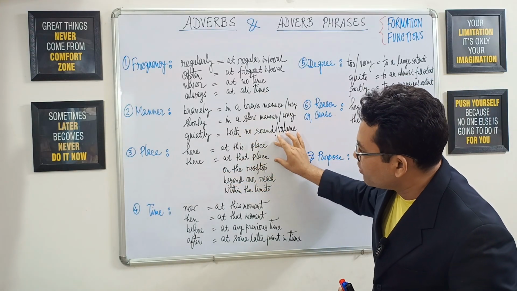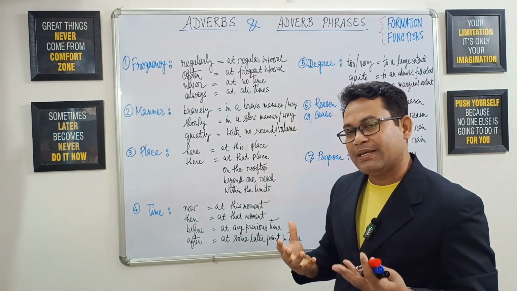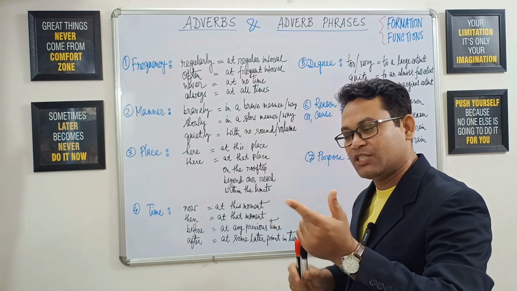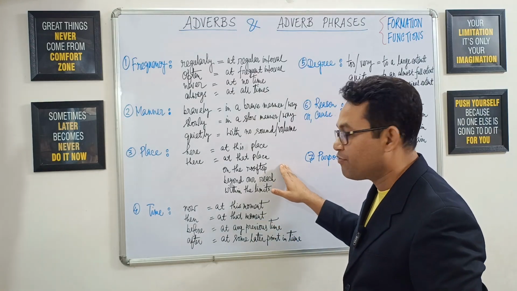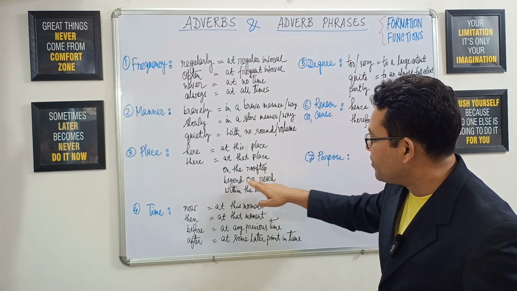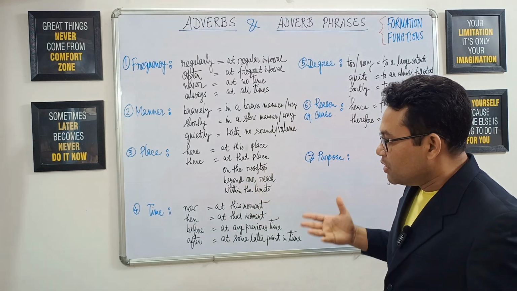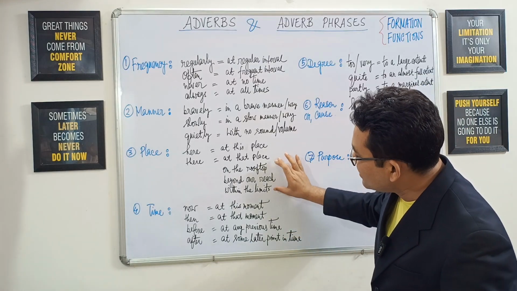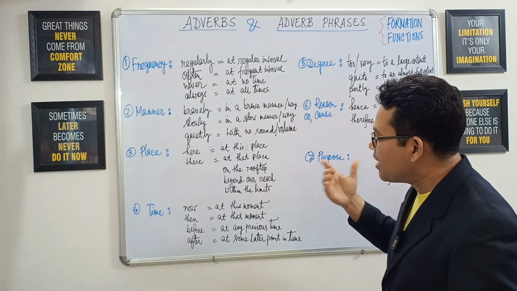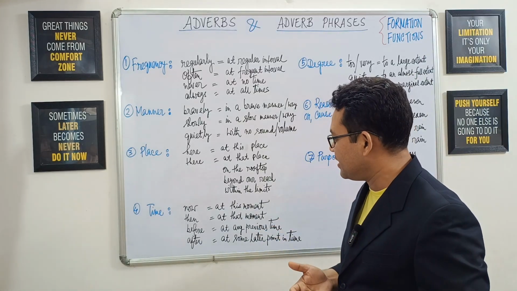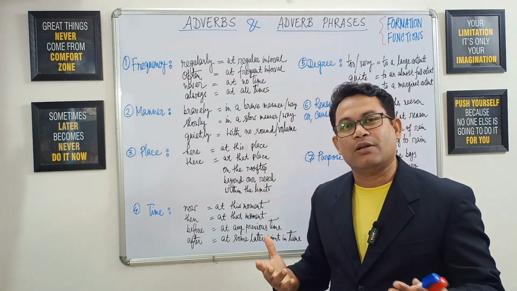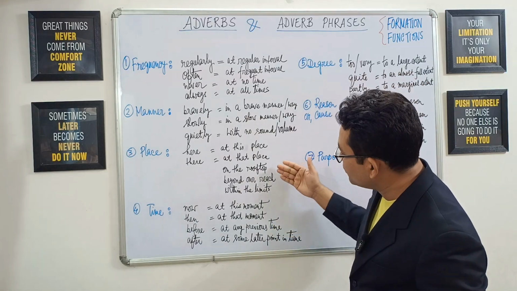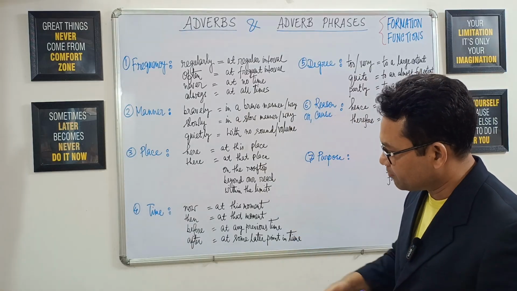Now these two are beginning with prepositions, but sometimes we don't get a suitable word or adverb to express a particular idea. In that case, we shift or switch to adverb phrases like on the rooftop, beyond our reach, within the limits. So you see, we can't simply contract or summarize these phrases into single word adverbs. So we have to use them in sentences wherever necessary. Now that is the way. The indication is that wherever we can't get a single word adverb to indicate a particular idea, we can use an adverb phrase. That is okay.